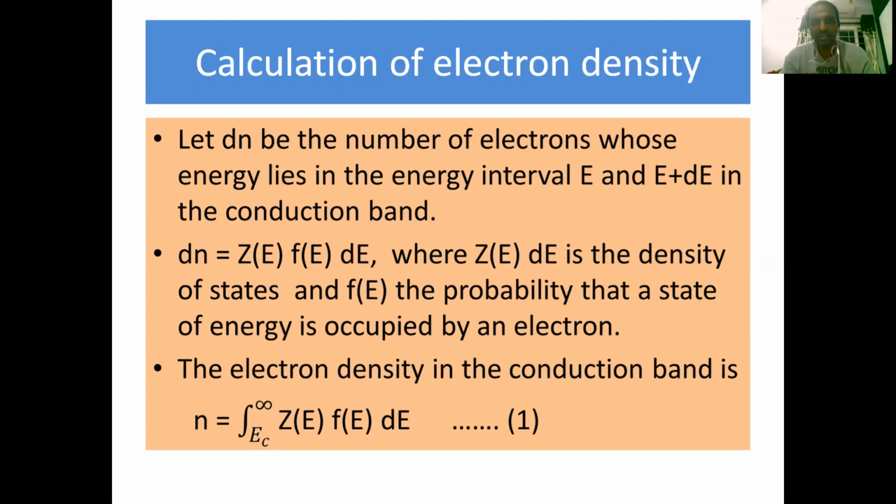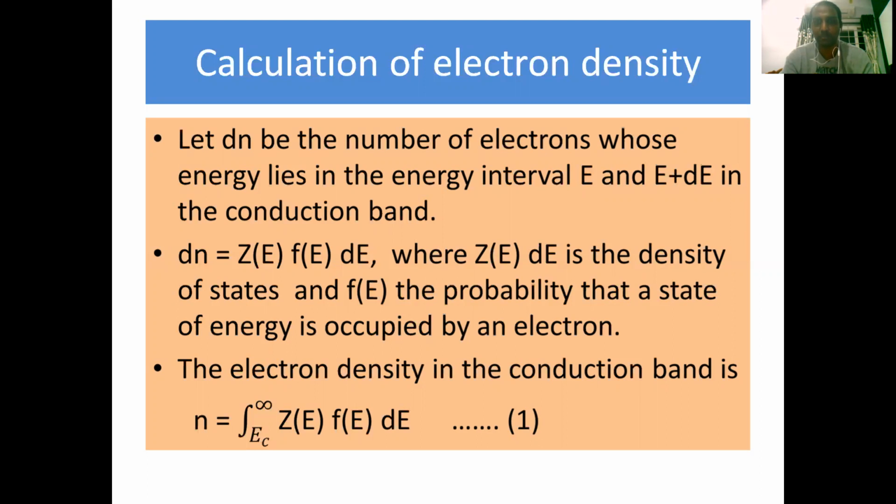According to that, let dn be the number of electrons whose energy levels lie in the interval of energy E and E plus dE, present in the conduction band. That means you have to find the number of electrons present in the conduction band between the levels E and E plus dE. Then the expression for dn equals Z of E into F of E into dE. Here Z of E into dE is the density of states, which is nothing but the number of energy levels present between the specific limits E and E plus dE.